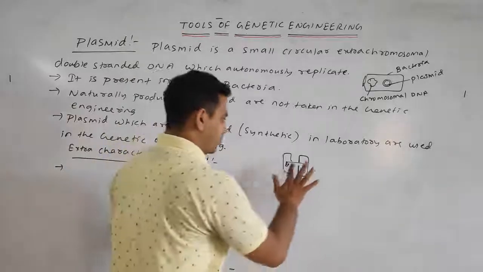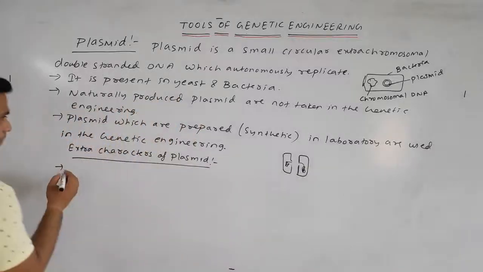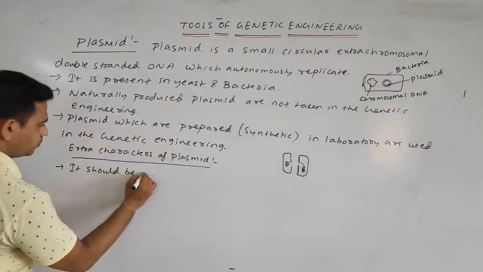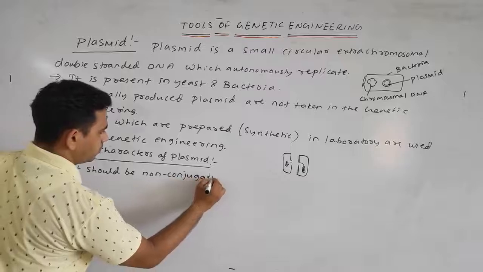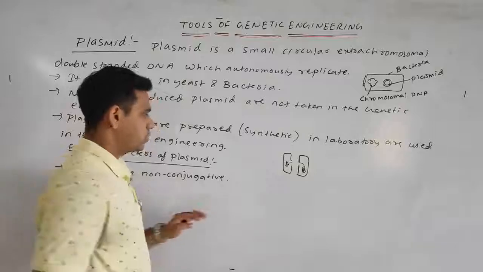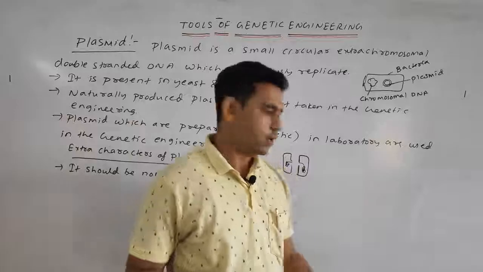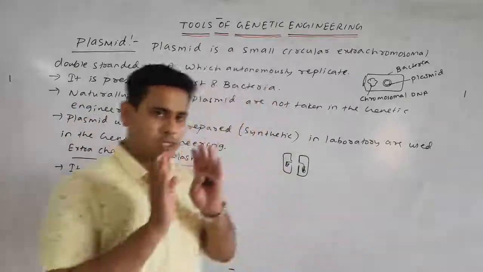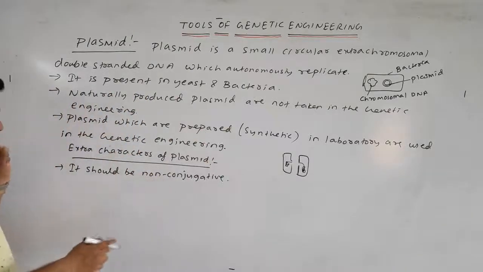But in the case of the plasmid, the first point is it should be non-conjugative. Non-conjugative means it should be restricted to one bacteria. You can also say it should not be transferred from one bacteria to another. It should be restricted to one bacteria.